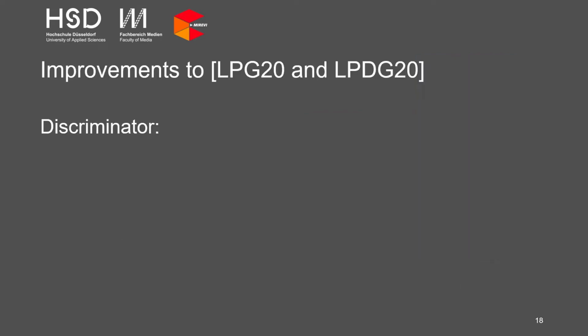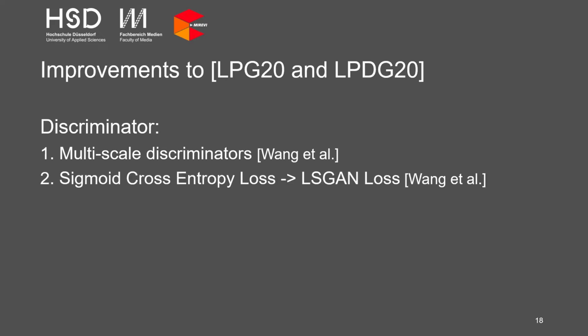The most relevant changes compared to our previous approaches are three improvements on the discriminator side of our GAN. First, we added a multi-scale approach, which means the network receives an image with three different resolutions, which leads to a better distinction between low, mid and high frequencies in the images, as in the Pix2PixHD framework proposed by Wang et al.